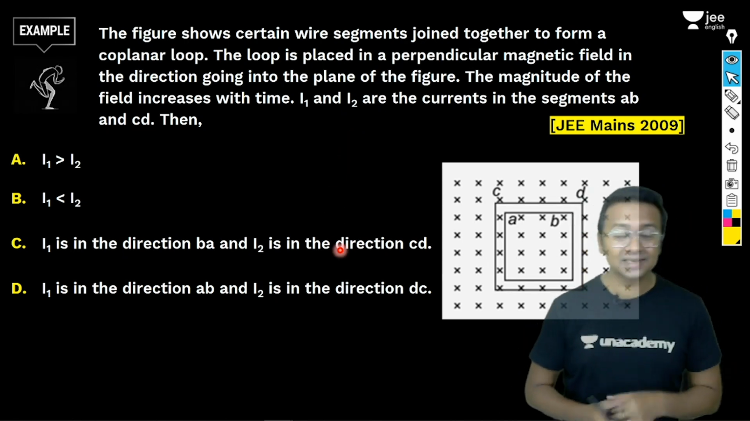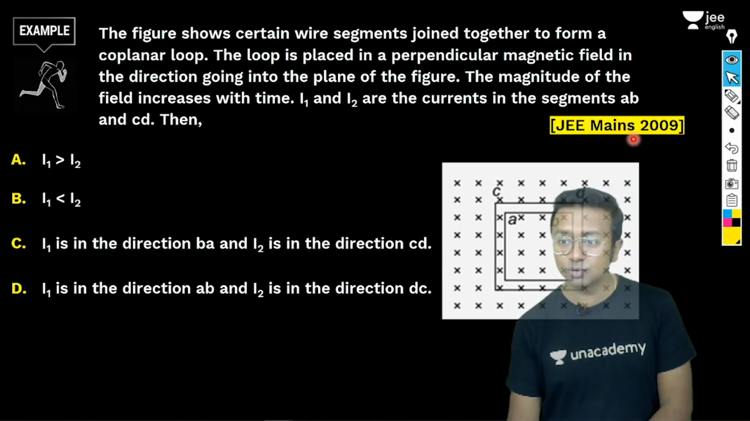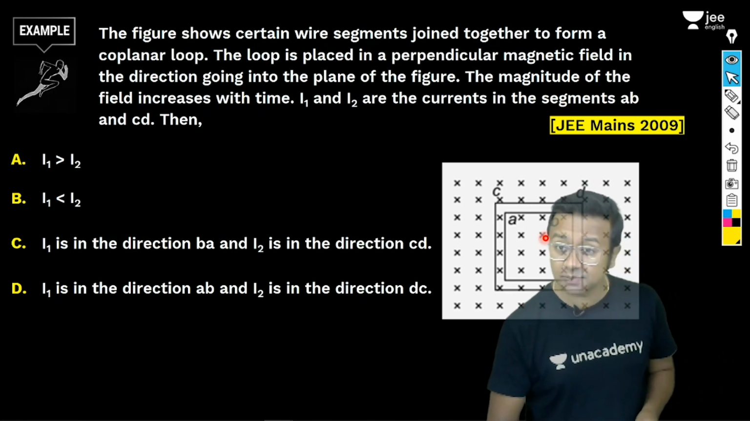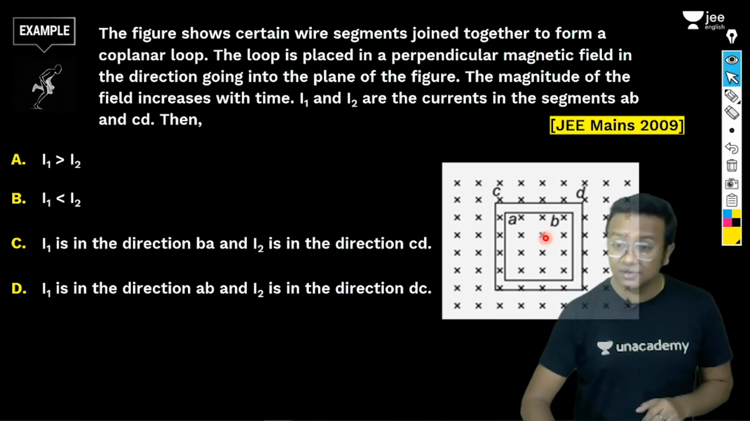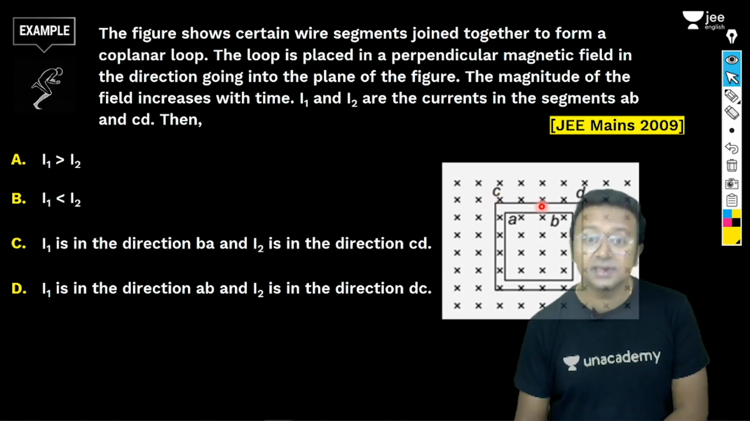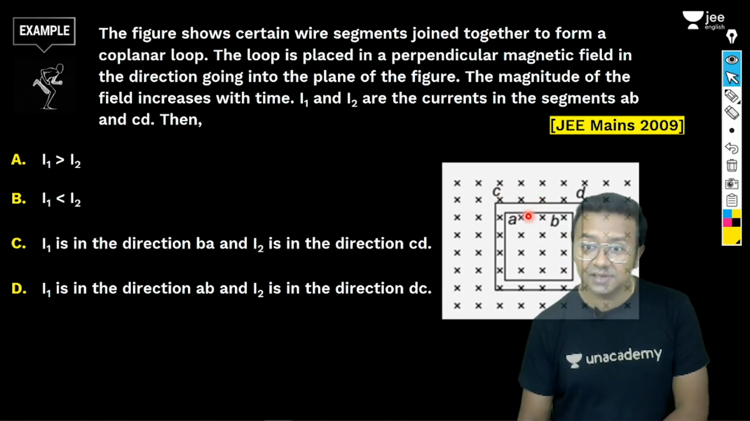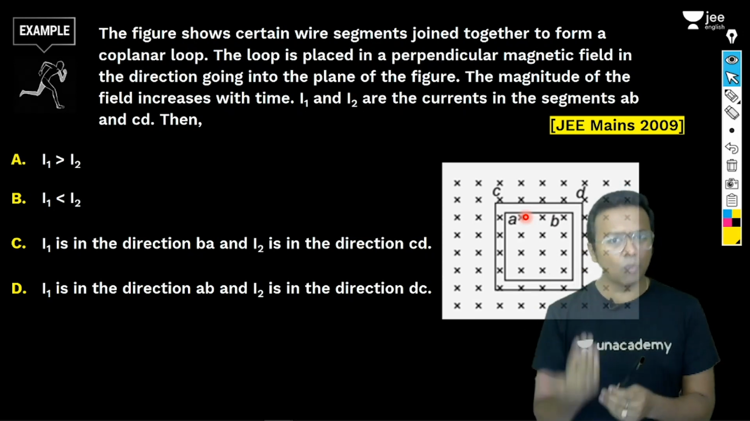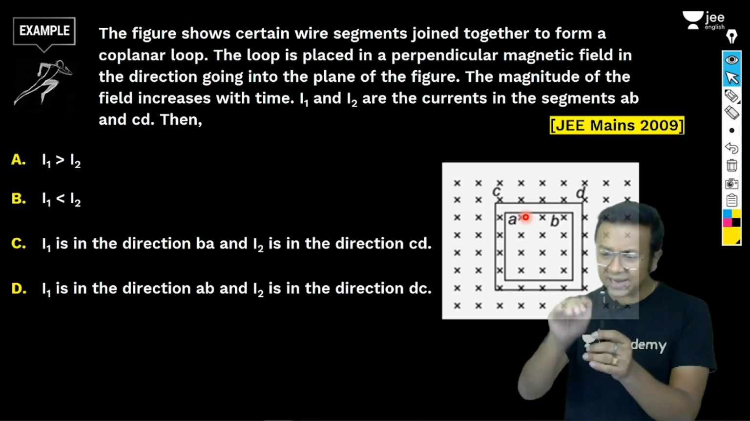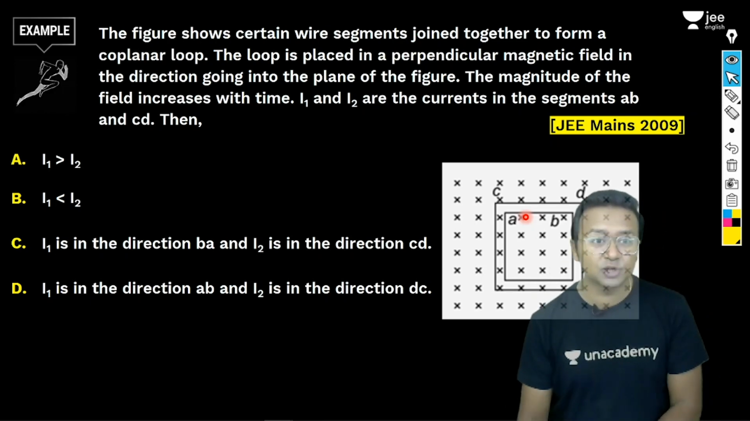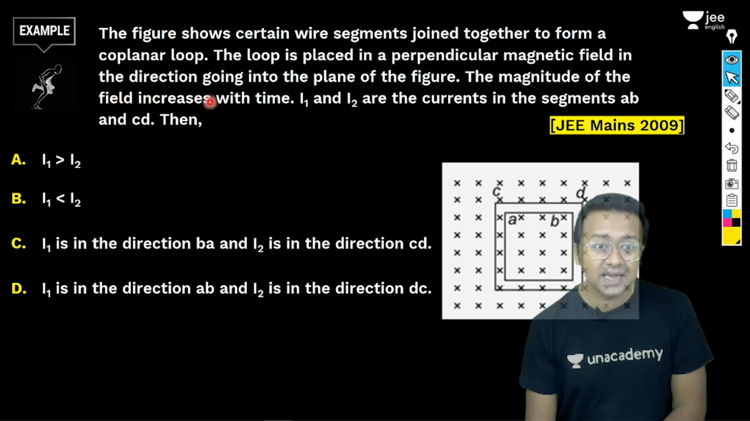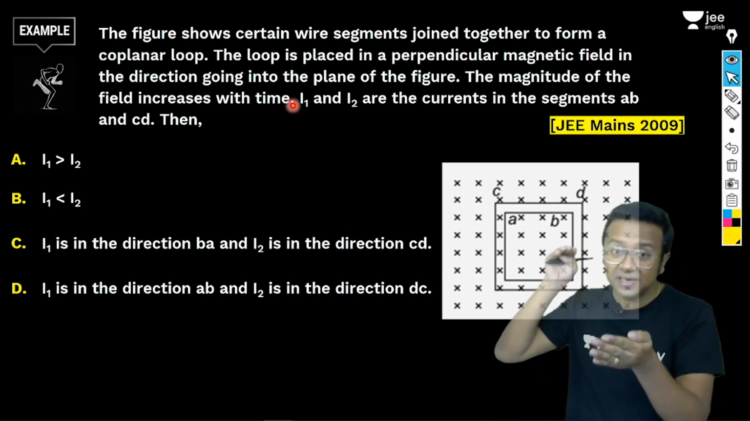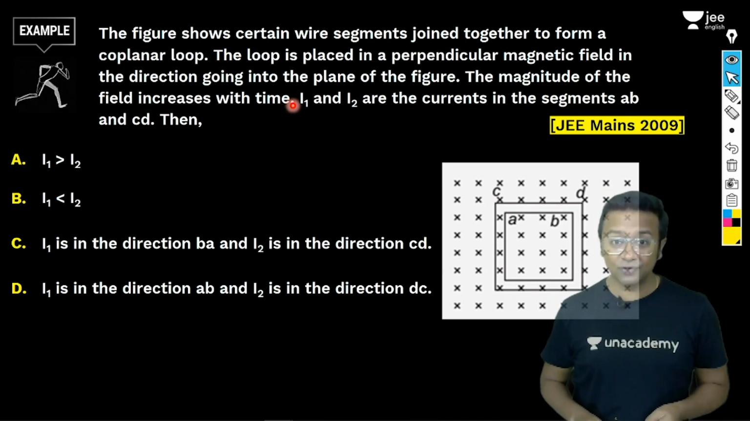Something very interesting. This question came in the JEE Mains 2009 paper. Let me explain it first. There is a magnetic field in this region, pointing into the plane of the screen you are watching. The second thing mentioned is that it is increasing with time. That means dB by dt is greater than 0. So the net magnetic field is increasing into the plane of your screen.